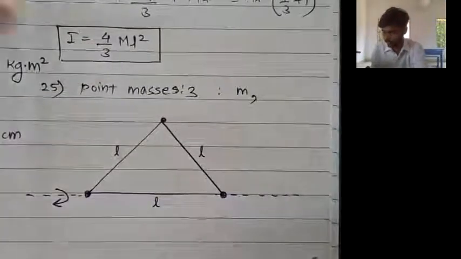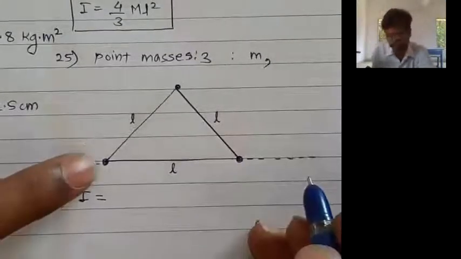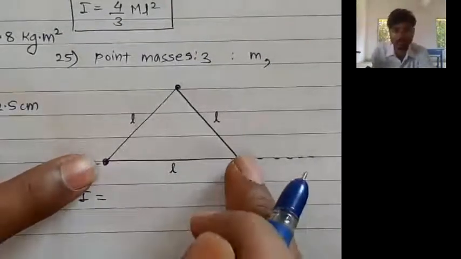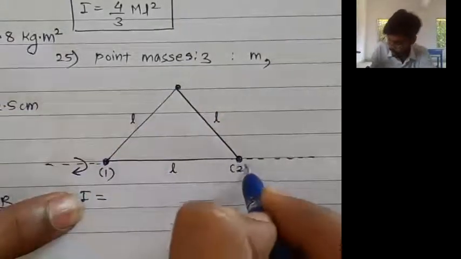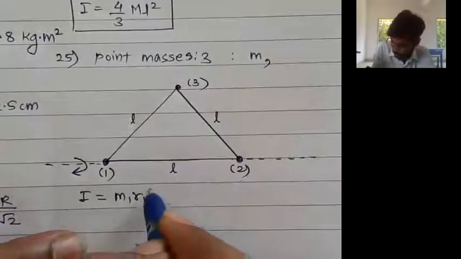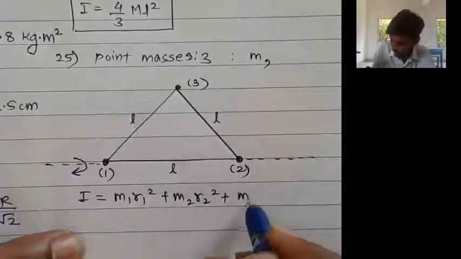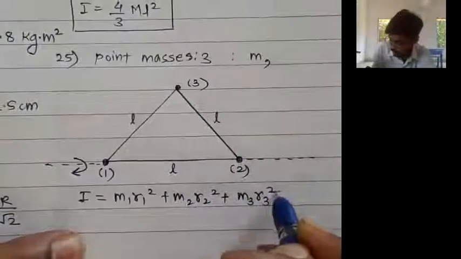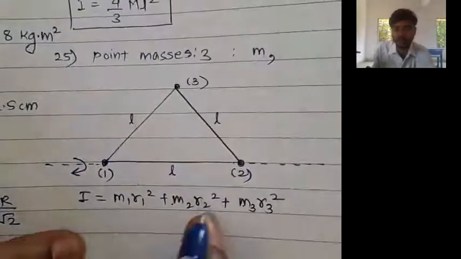So the total moment of inertia is m1 r1 square plus m2 r2 square plus m3 r3 square, naming the masses 1, 2 and 3. All are identical masses, equal to m.